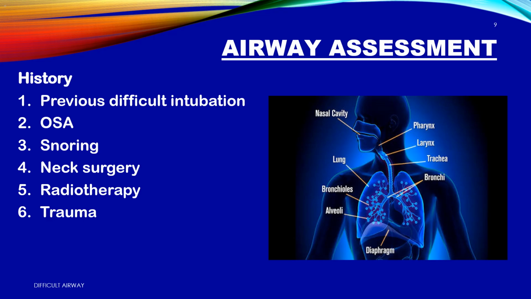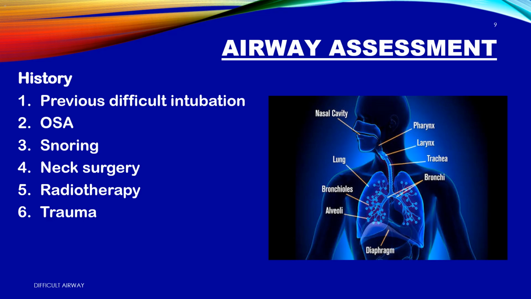History. The history is the first and most important step in predicting a difficult airway. Before we touch the patient, before we open the airway cart, we talk. A good history can predict up to 30% of difficult airways and helps us choose between plan A, B, C, or D before induction. We specifically ask about 6 red flags.